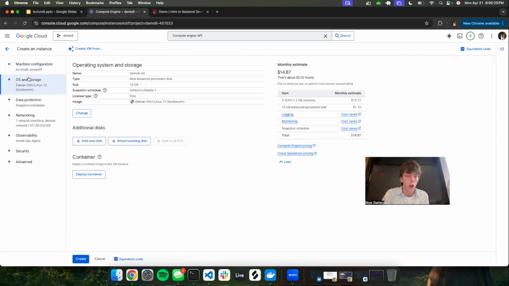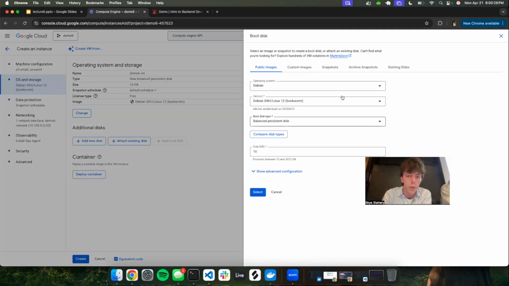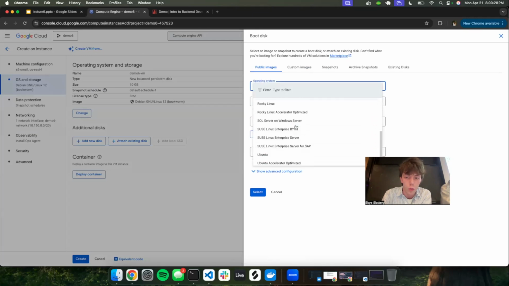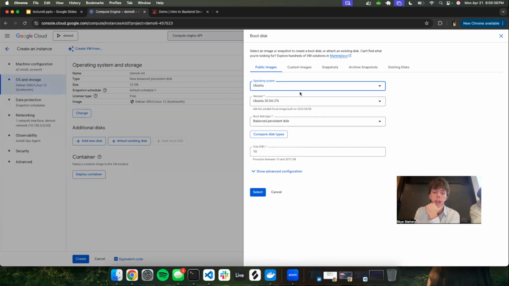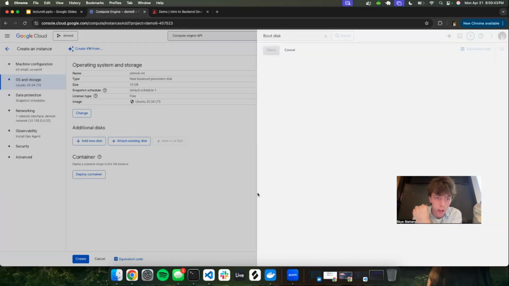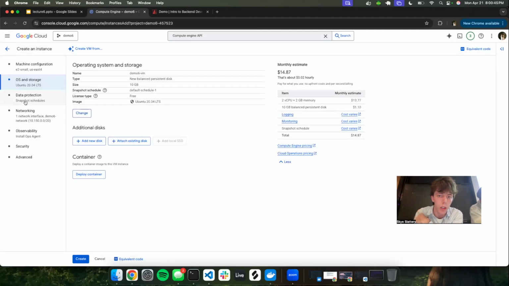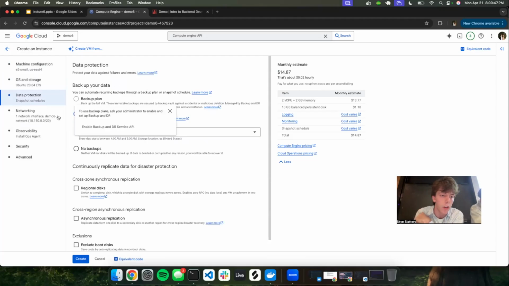We just got to go to OS and storage, and we're going to go through these. So the first thing, we're just going to change our operating system to Ubuntu. And we do this because it's very commonly used in industry. App dev does use this, or at least used to use this. It's pretty standard. It loads quickly and it's easy on Windows. So yeah, and then the rest should be all set. We're just going to select that. So we'll be Ubuntu. I don't think we need anything in data protection.